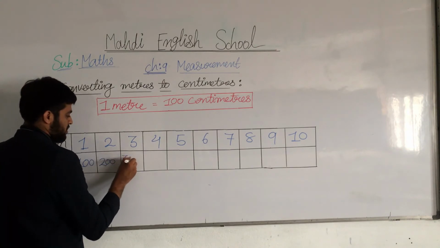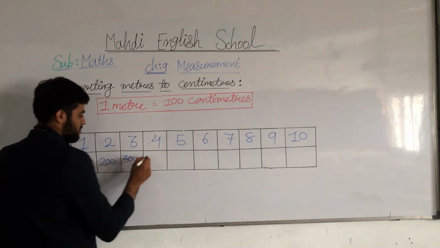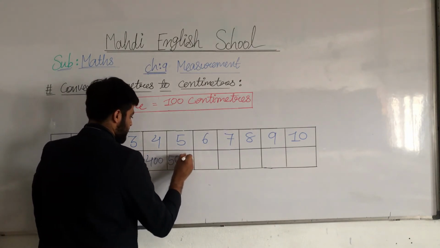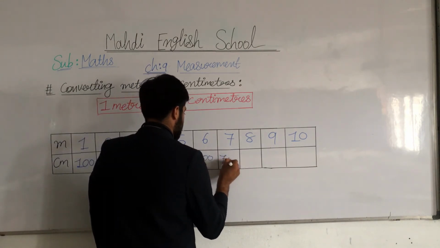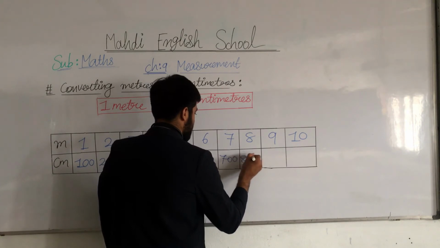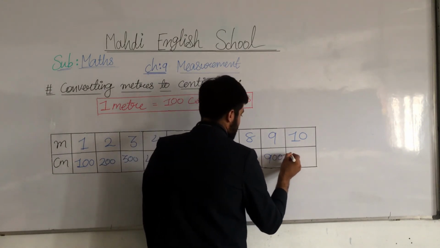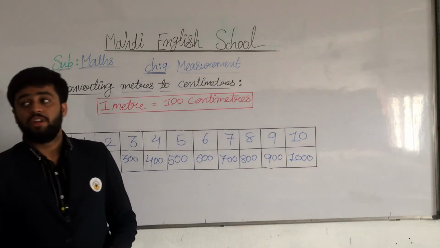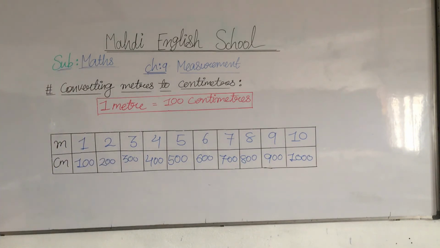200, 300, 300, 400, 500, 600, 700, 800, 900, and after 900 what comes? 1000. Sorry, 1000. Okay, after 900 comes 1000.